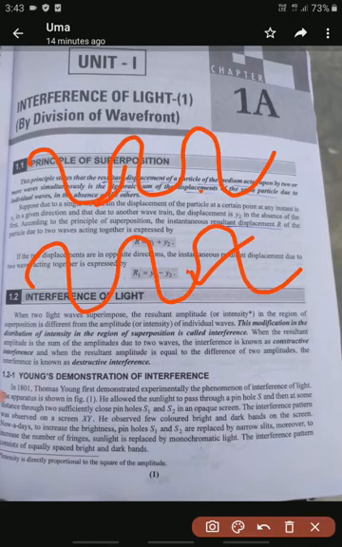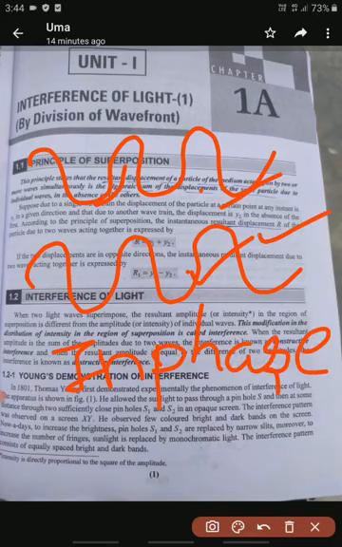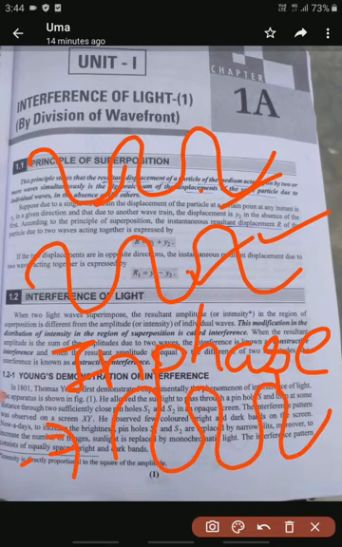When two waves are the same, in physics language, if two waves are in phase, it means the two waves have the same properties: same amplitude, same frequency, same phase. Then we call them in phase. When two waves are in phase, automatically the output is a highly intensified wave.